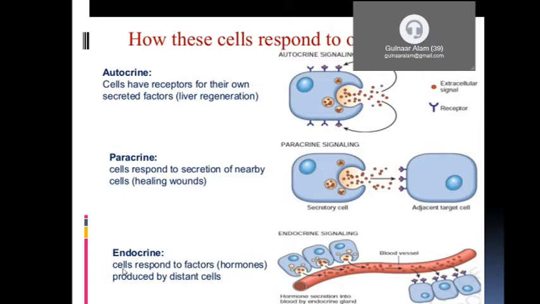And endocrine cells respond to factors like hormones produced by a distant cell. Okay, here the hormones secreted by the endocrine cells circulate in the blood and act on distant cells present in the body. Okay, so these are autocrine, paracrine and endocrine. And endocrine secretion is called hormones.